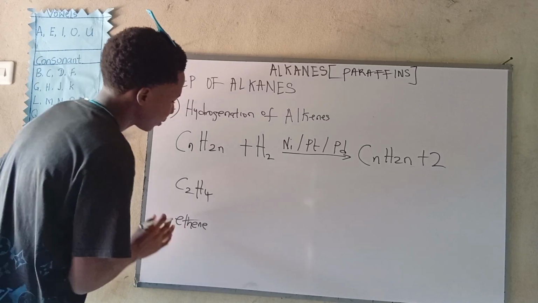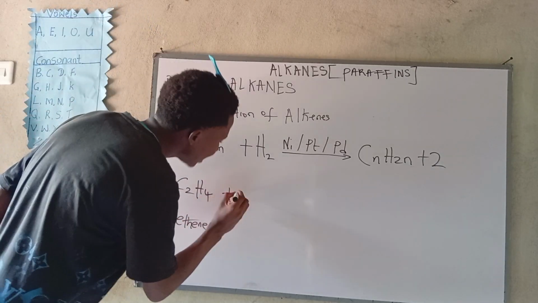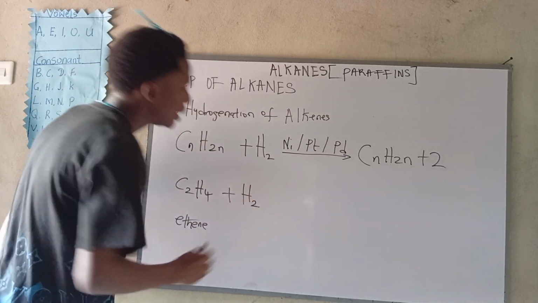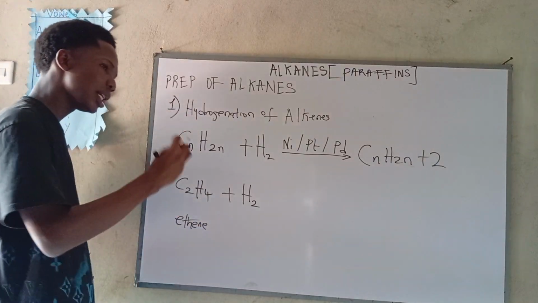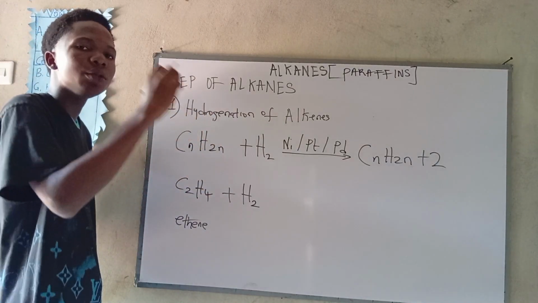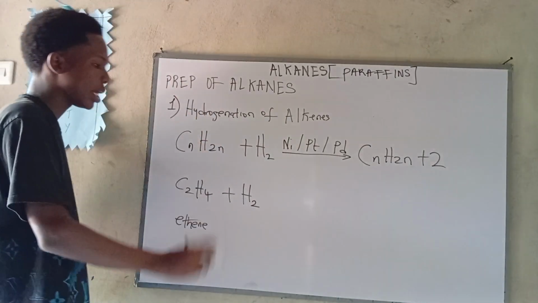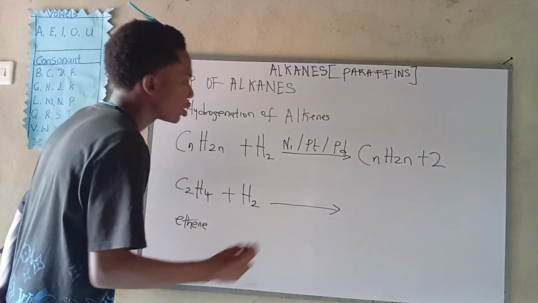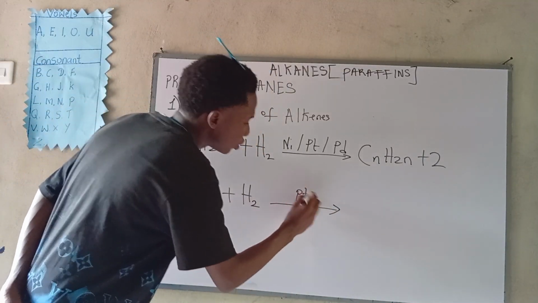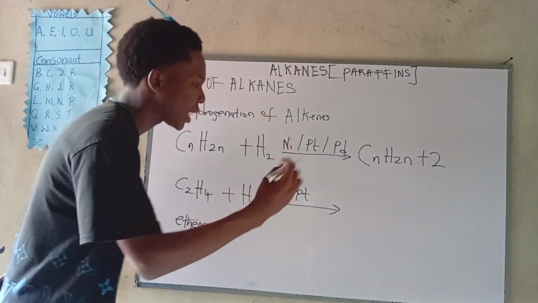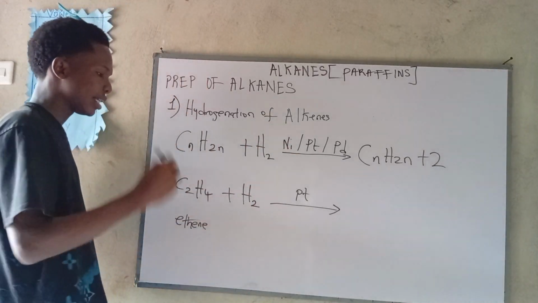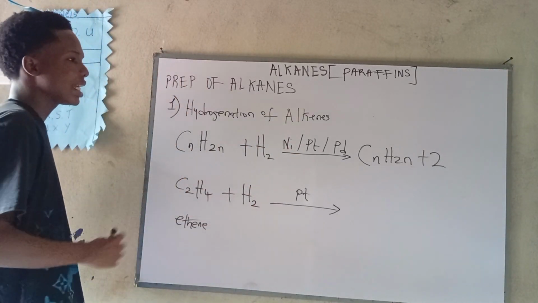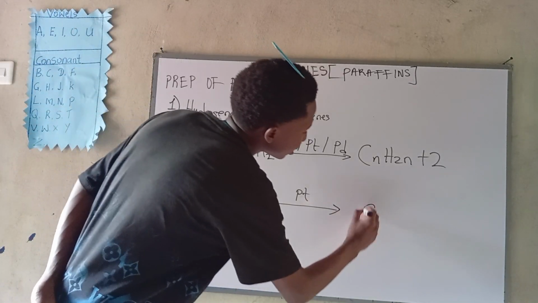Now let's move on. If this is ethene, if we hydrogenate ethene, what will it give us? Remember, hydrogenation is the addition of a hydrogen molecule, not atom, hydrogen molecule. Now, which one will we use? Let's just pick platinum. You can use nickel, you can use platinum, you can use palladium. Let's move forward. Now, what will it give to us? Adding this, it will now give us what?